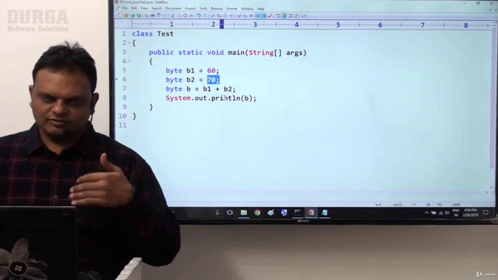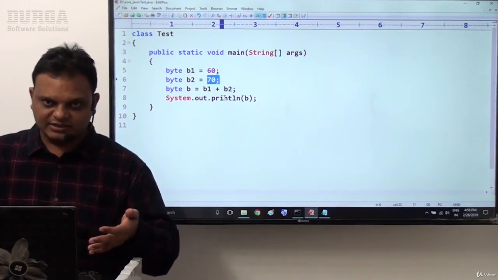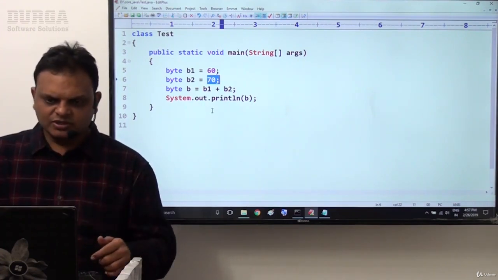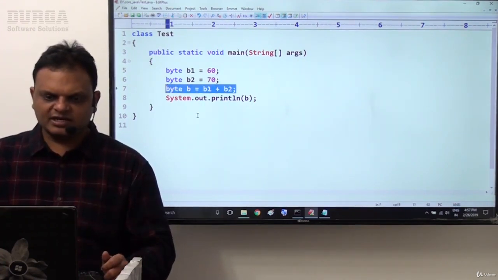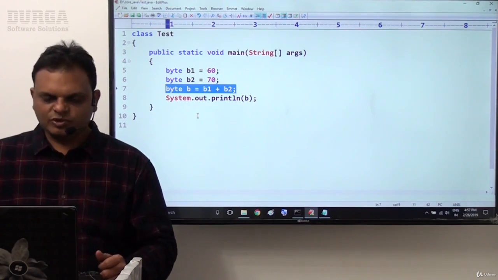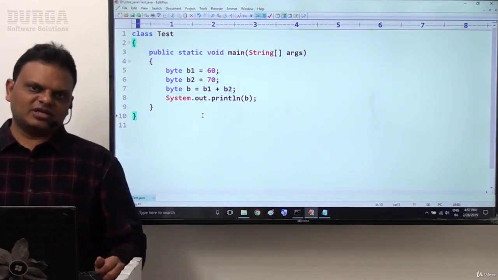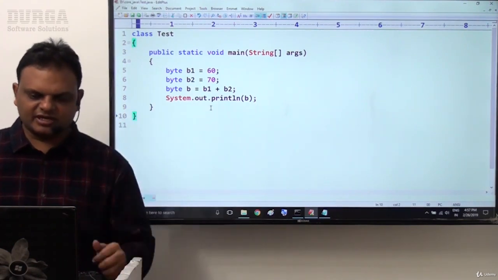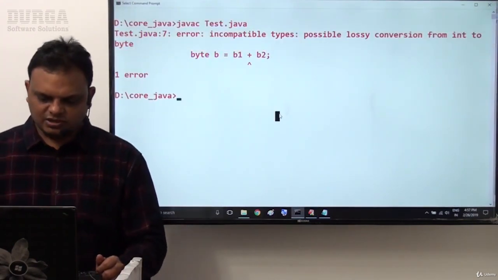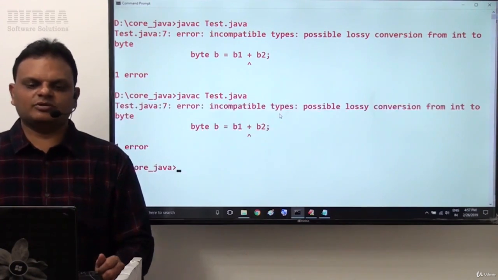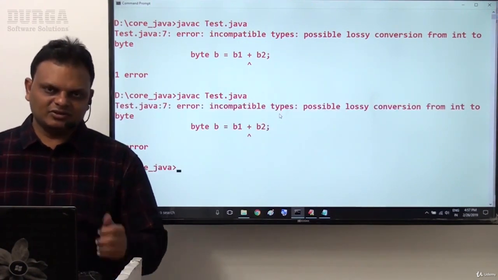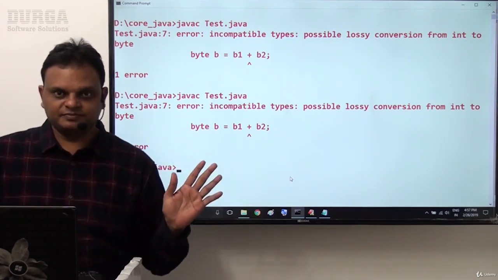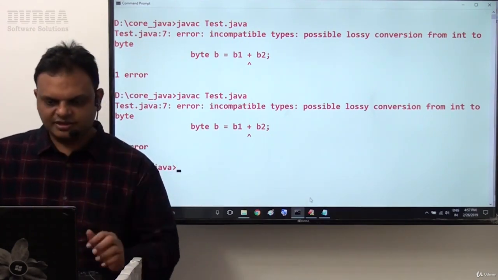Exceeding the max value of the byte means that number will automatically be treated as int type, and int type cannot be assigned to the byte data type. You might have thought like this. Later on I will reveal what exactly the reason is for this error. Keep this point in mind: definitely that reason is not the right reason. I'll give clarity.